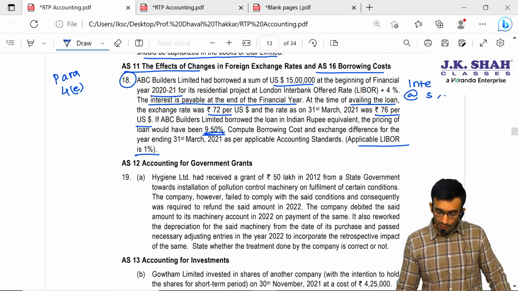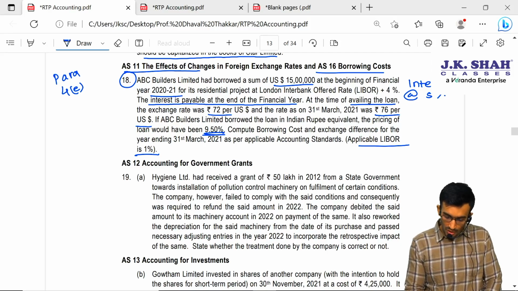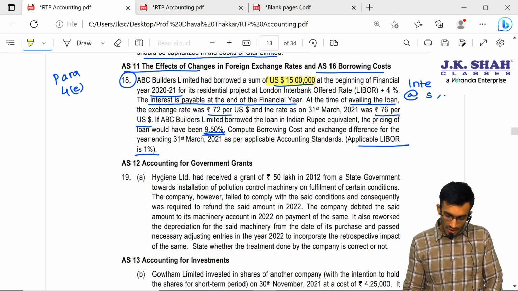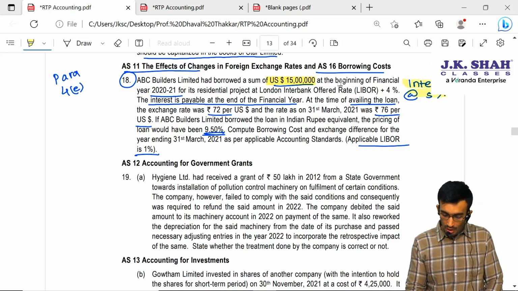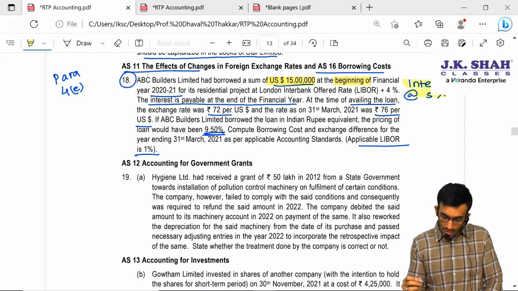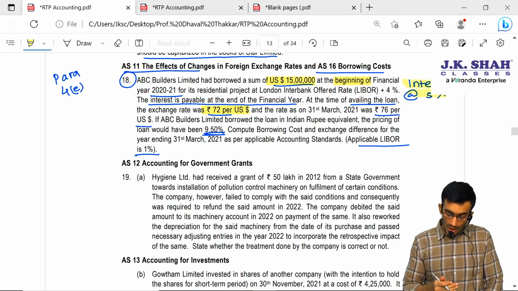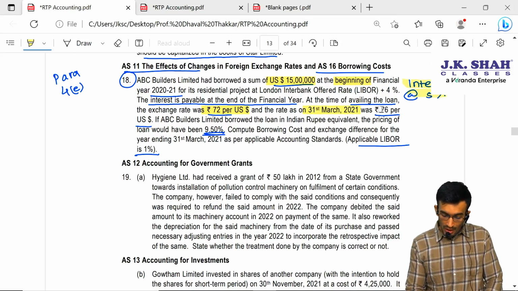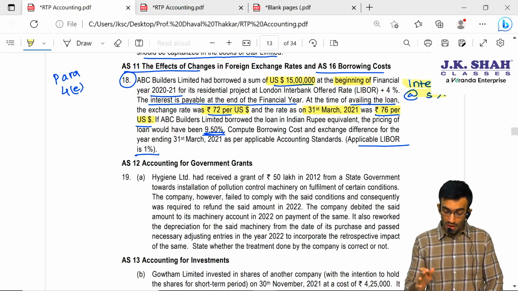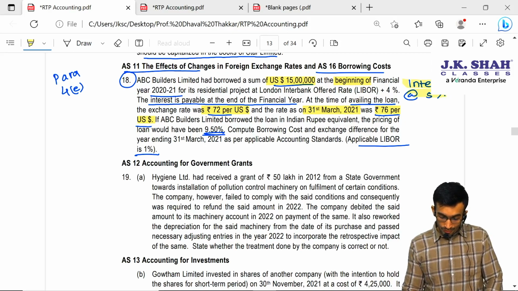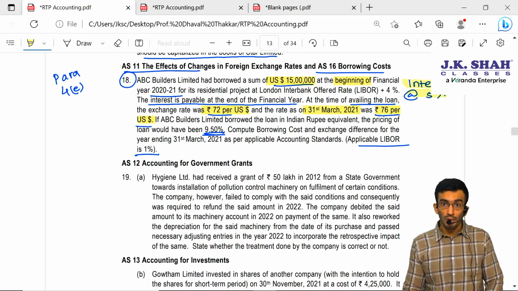Here they are saying they have taken a foreign borrowing. This foreign borrowing is of how much? Sir, it is of 15 lakh US dollar. Interest rate is 5%, and we have availed the loan at the beginning of the financial year, let us say on 1st of April 2020. At that time the exchange rate was 72 per US dollar. Then at year end, that is as on 31st March 2021, the exchange rate is 76 per US dollar, and there is no information that they have paid the loan. So sir, definitely it is a long-term loan.